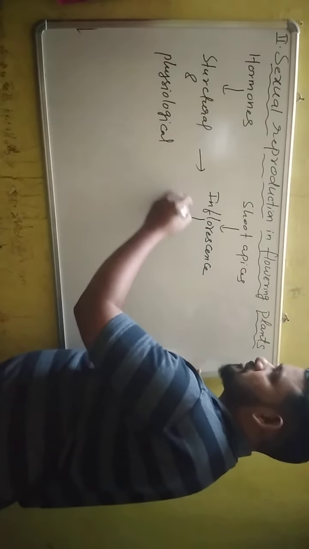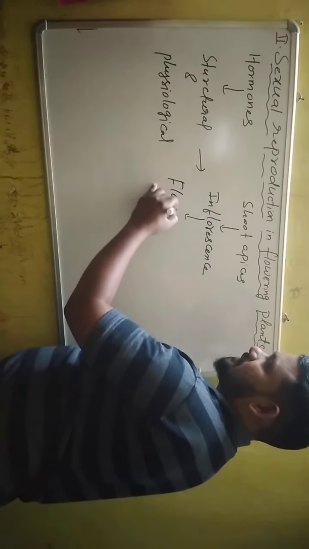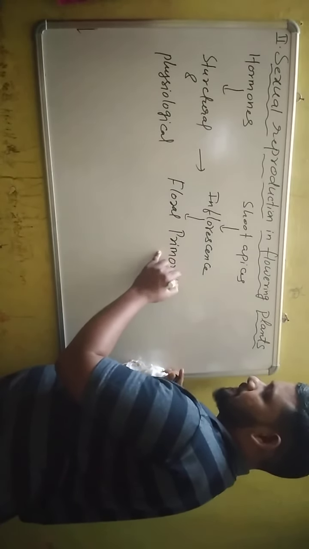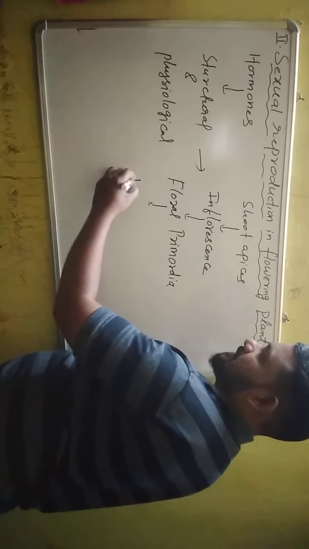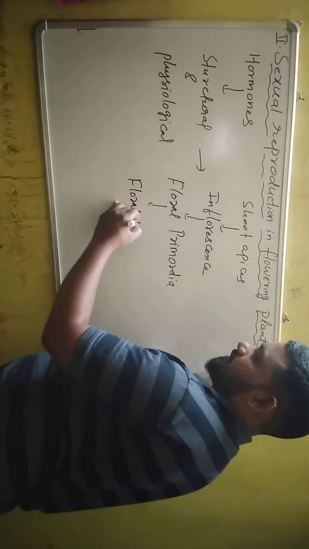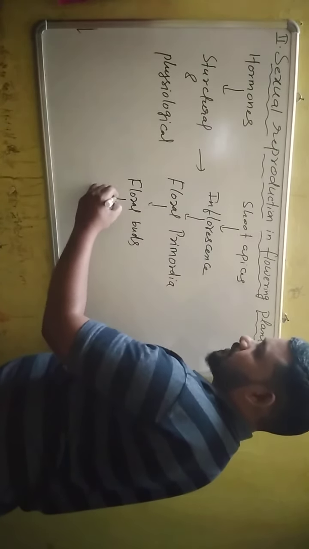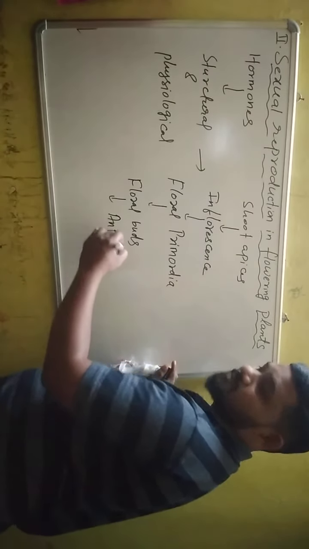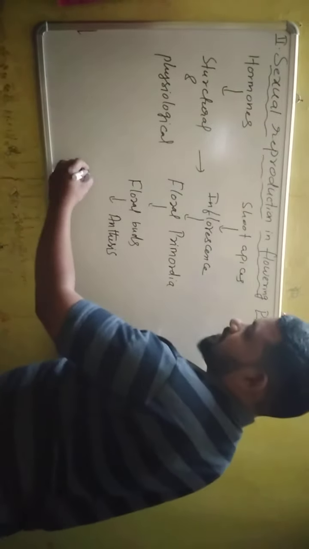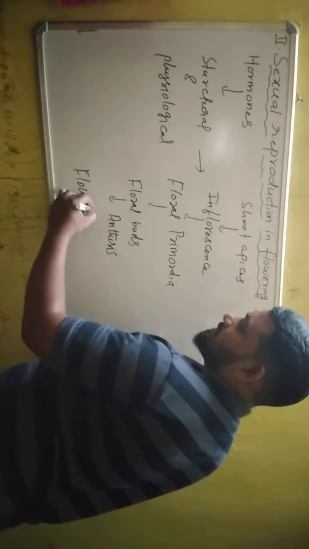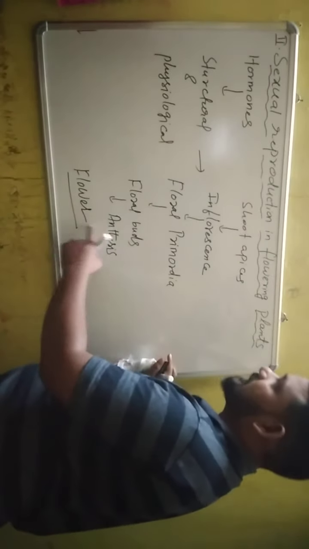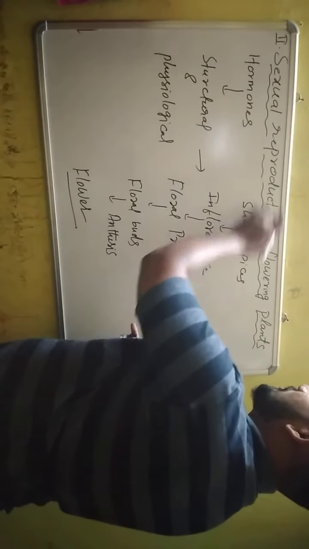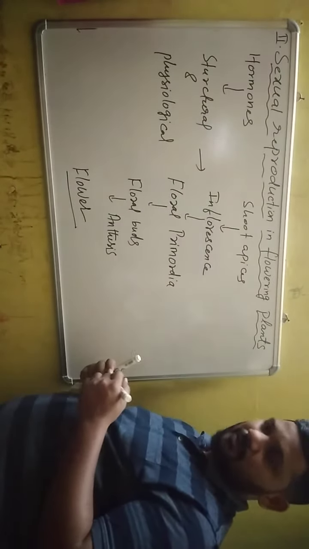Then it is later converted into floral primordia. Then floral primordia give rise to floral buds. Then floral buds undergo anthesis. Anthesis means opening of flower. So floral buds undergo anthesis to form a flower. So a flower is a modified shoot, and the site for sexual reproduction in flowering plants.